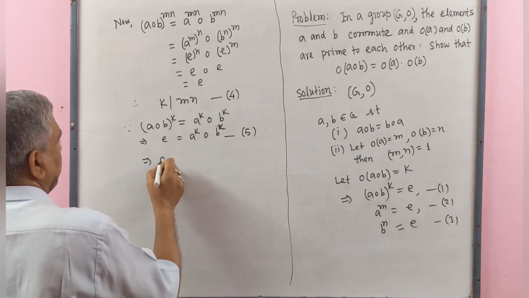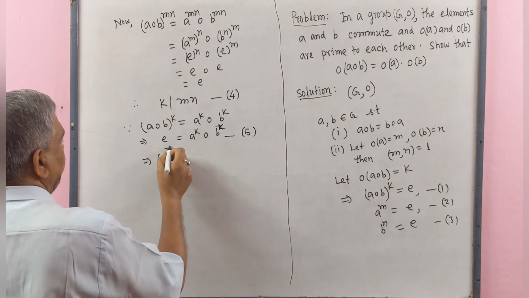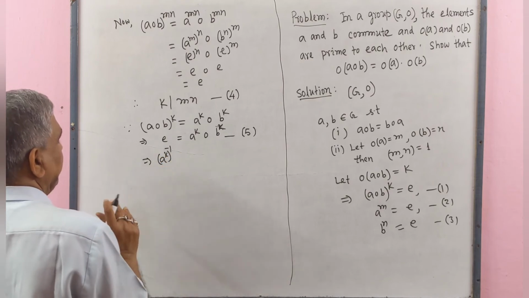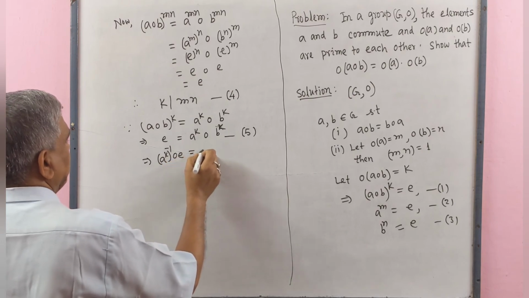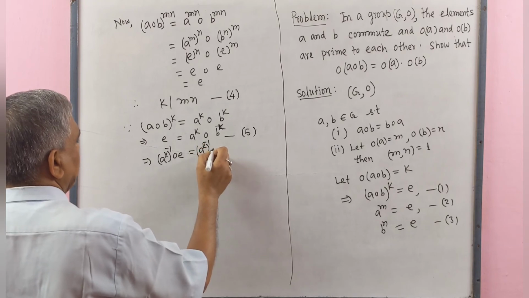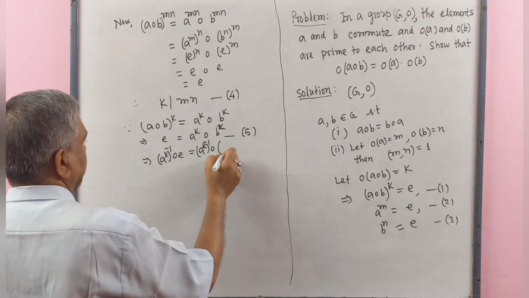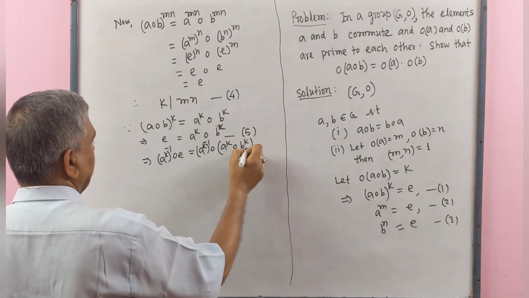Implies that (A to the power k) to the power minus 1, inverse, operation e equal to A^k inverse operation A to the power k operation B to the power k.